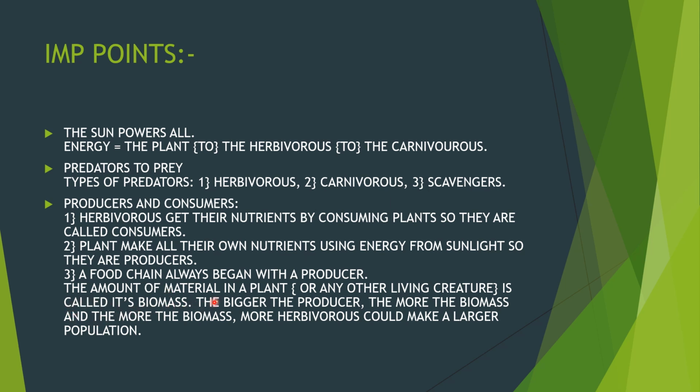The amount of material in a plant or any other living creature is called its biomass. The bigger the producer, the more the biomass, and the bigger the biomass, the more herbivores can make a larger population. So the larger the biomass, the larger the energy produced.